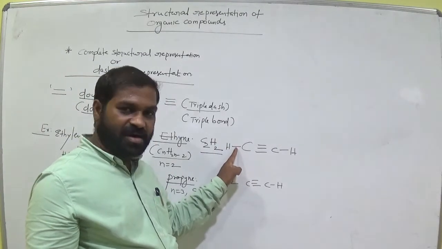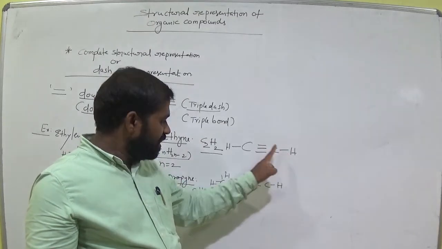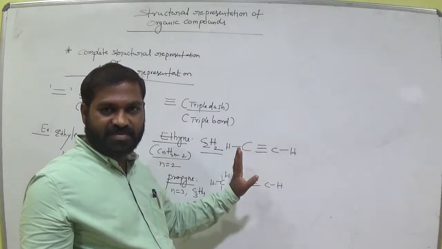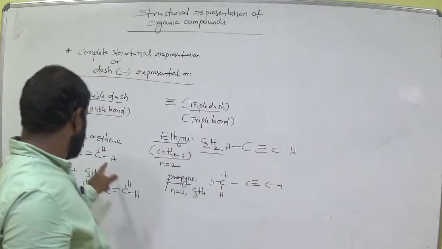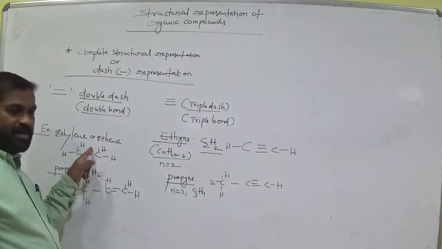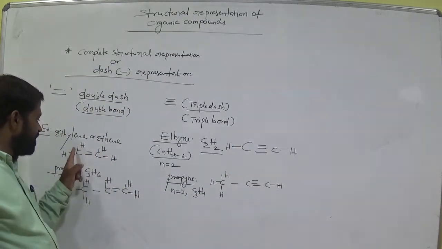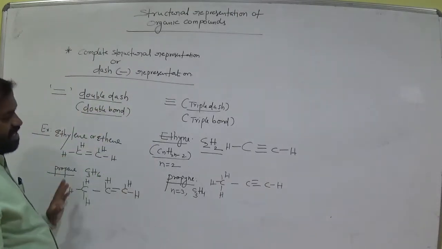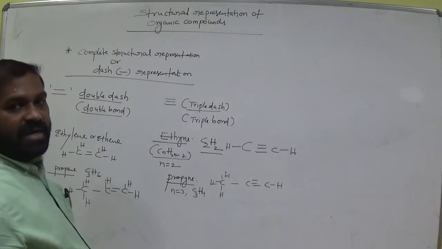1, then sigma, and in the triple bond 1 is sigma, the remaining 2 are pi bonds, already we discussed. And in a double bond, 1 is sigma bond, another one is pi bond. Here it is sigma. Single bonds are always sigma bonds. Remember? So this is the complete structural representation of the organic molecule.